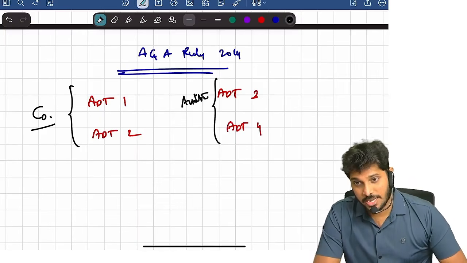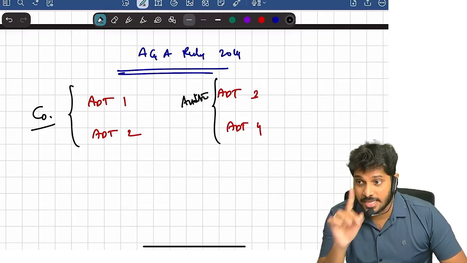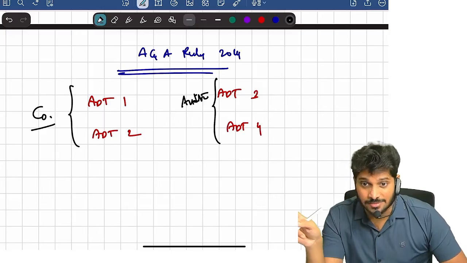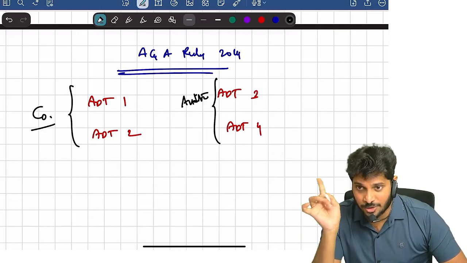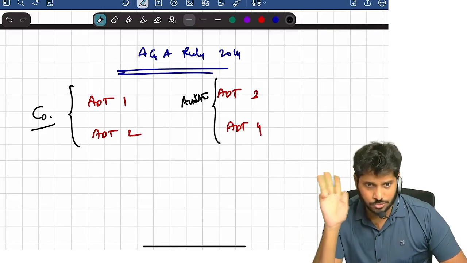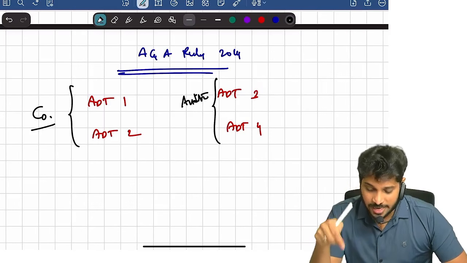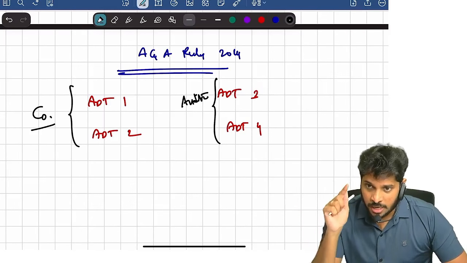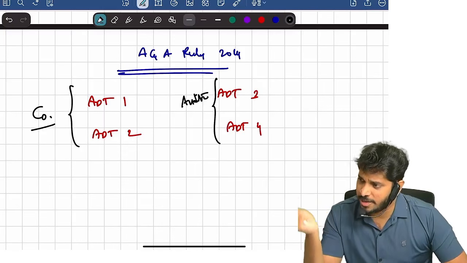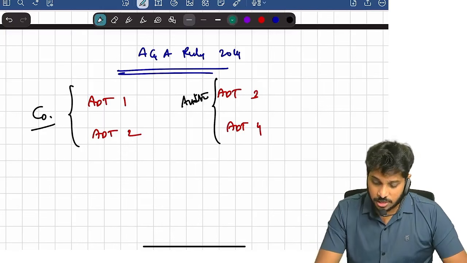You remember CRA 1, 2, 3, 4? In CRA 3, the auditor will not file anything. The auditor will only prepare the form and then give it to the company. All of these are filed by the company directly. Whereas here, ADT 1 and 2, the company will prepare and the company will file. ADT 3 and 4, the auditor only will prepare and the auditor only will file. These are all important for MCQs.